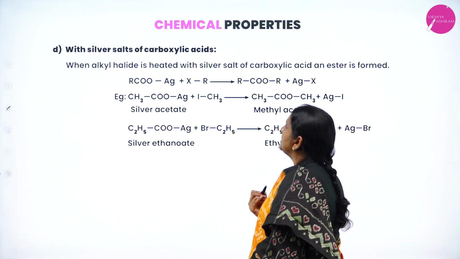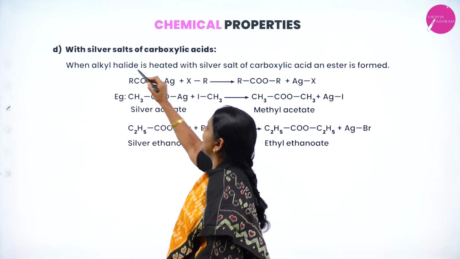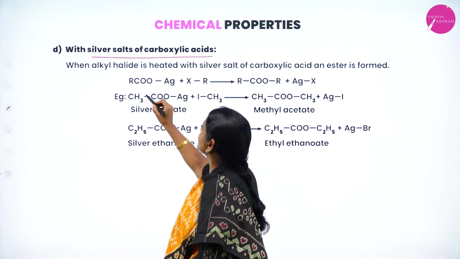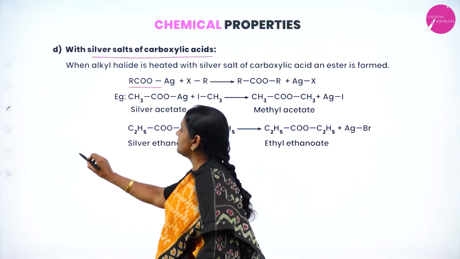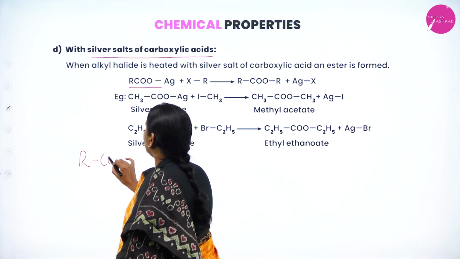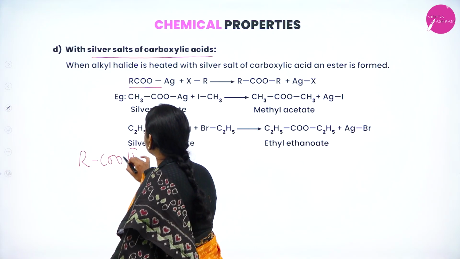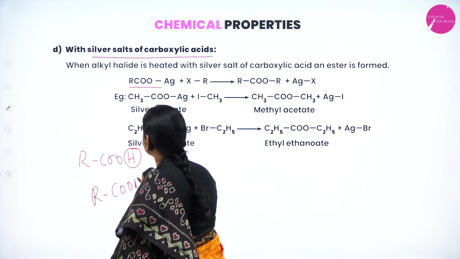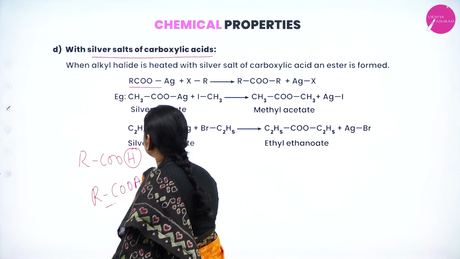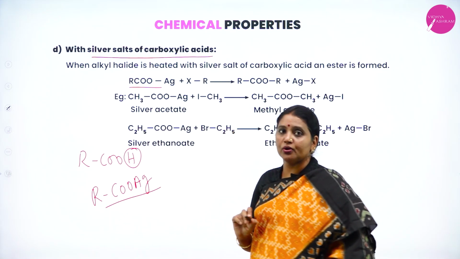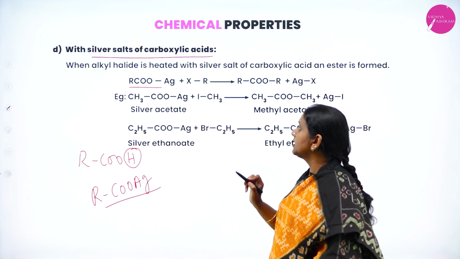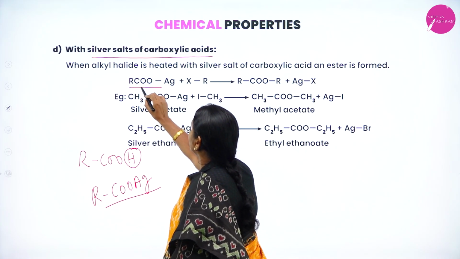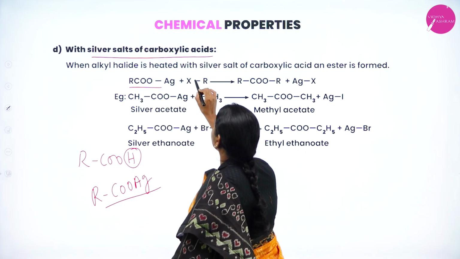Now, with silver salt of carboxylic acids. What's the general formula of carboxylic acid? RCOOH. If H of the carboxylic acid is replaced by silver, Ag, it is called silver salt of carboxylic acid. Its general formula is RCOOAg. Alkyl halide is RX.